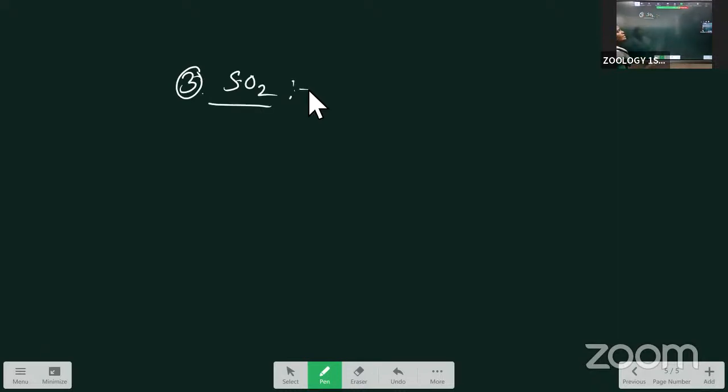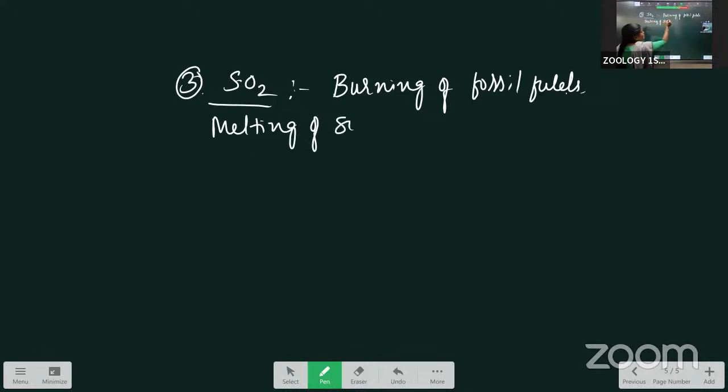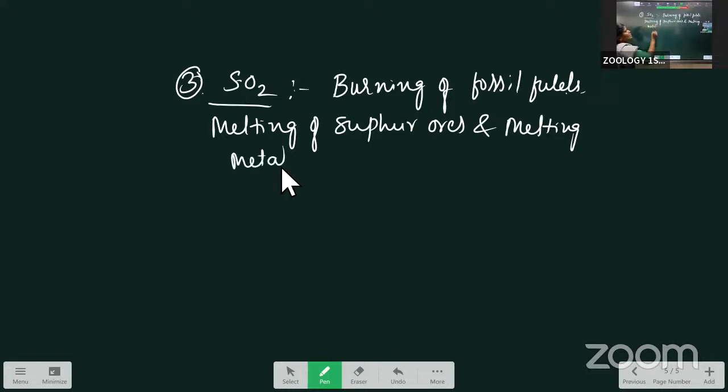Its main source is also the burning of fossil fuels, and smelting of sulfur ores and smelting of other metals. At that time SO2 is released into the environment.